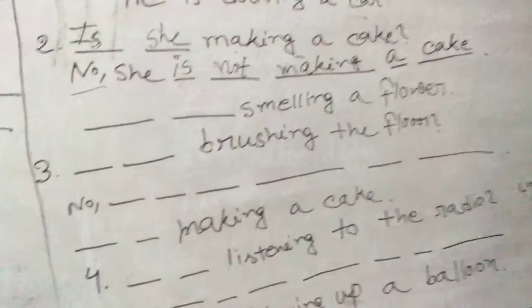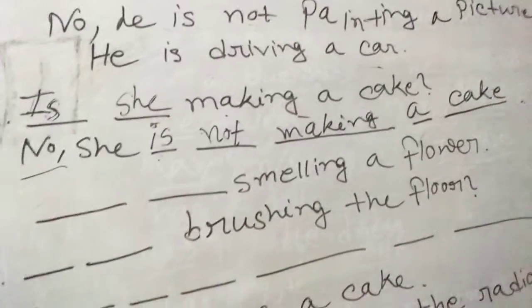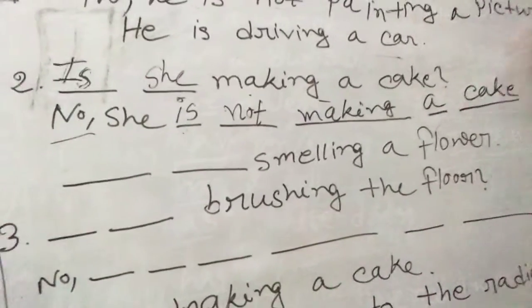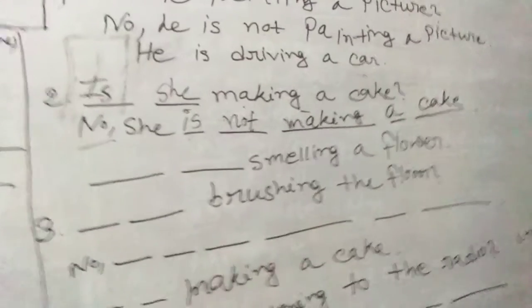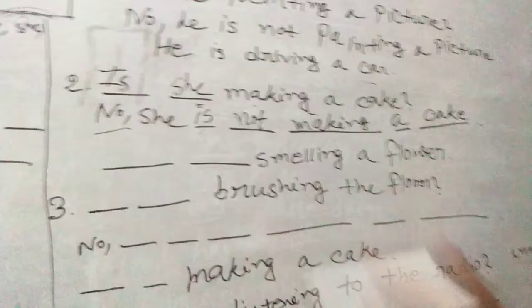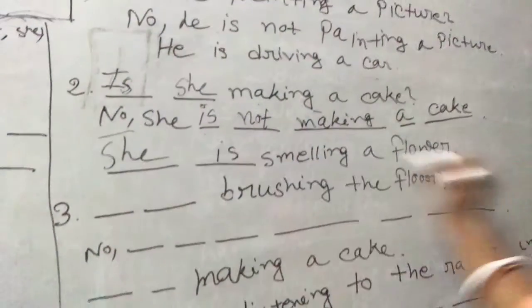Earlier I told you that after the middle line you have to mention the correct answer also. Okay, you can leave it without answering the correct one. So what is she actually doing? You can see she is taking the smell of a flower. That means she is having the scent of the flower. That means she is smelling a flower. So here you can write she is smelling a flower.